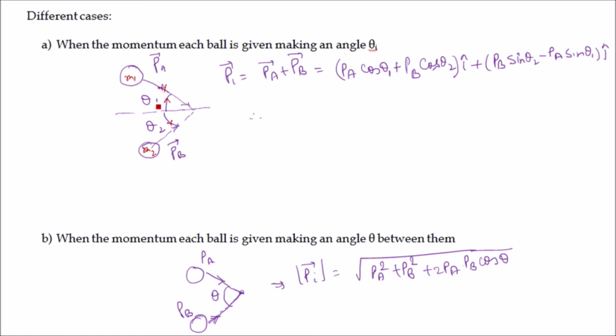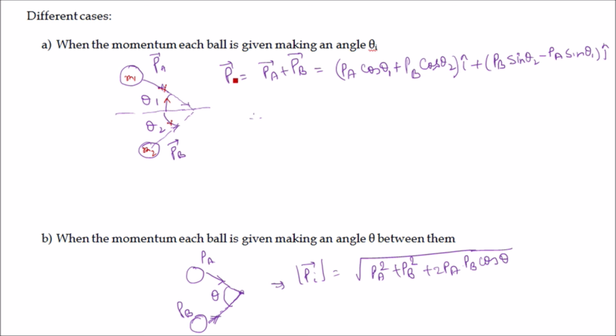So the momentum of ball A will be PA and momentum of ball B will be PB. You can calculate the net momentum after dividing the individual momentum into x and y components.